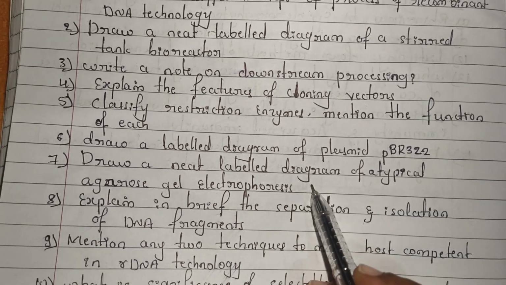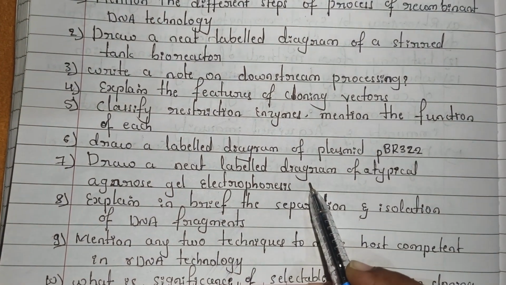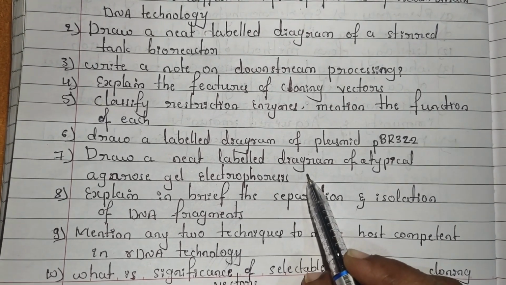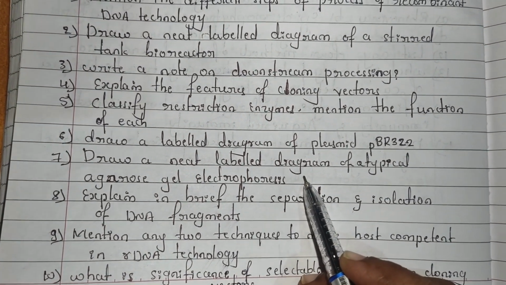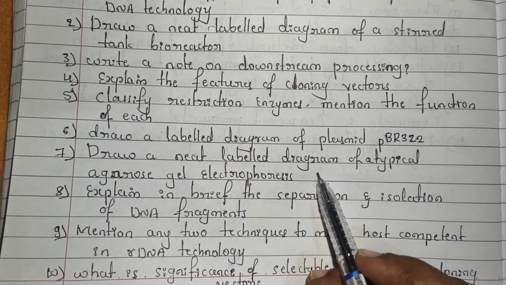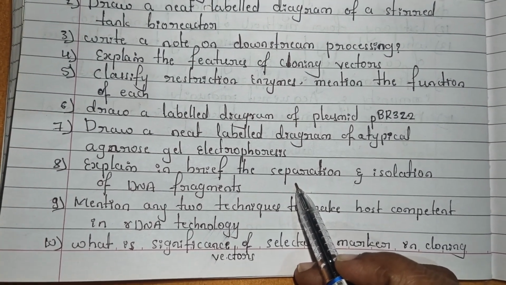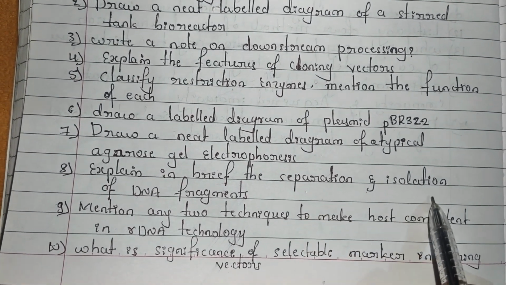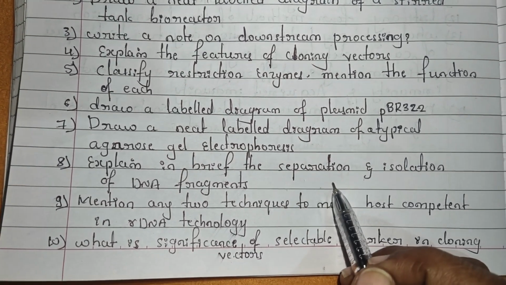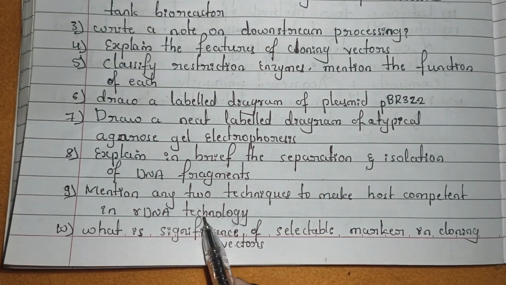So here sometimes they will ask the agarose gel electrophoresis diagram, and sometimes they will ask the question on what type of chemical they are using, like ethidium bromide, bromophenol blue, and what is the function of those chemicals. So they will ask. You have to practice the diagram plus explanation. Next, the eighth one is: explain in brief the separation and isolation of the DNA fragment. So briefly you have to explain how you are separating and how you are isolating DNA fragments.